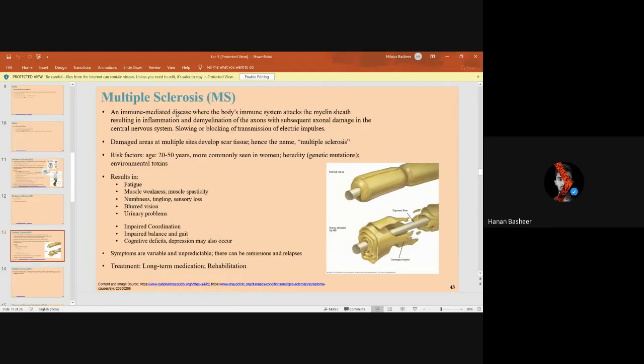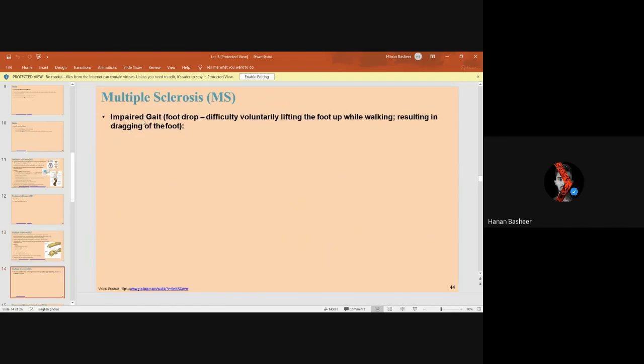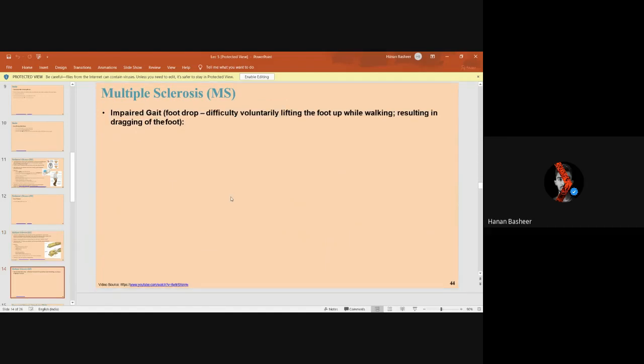Then multiple sclerosis, an immune mediated disease where the body's immune system attacks the myelin sheath. Our own immune system will start attacking the myelin sheath of the neurons and will tear it apart. The damaged areas develop scar tissue at multiple sites, hence the name multiple sclerosis. The risk is age, 20 to 50 years, most commonly seen in women, and hereditary and environmental toxins. This results in fatigue, muscle weakness, muscle spasticity, numbness, tingling, sensory loss, blurred vision, urinary problems, and many more. This will also result in the impaired gait as we discussed before.